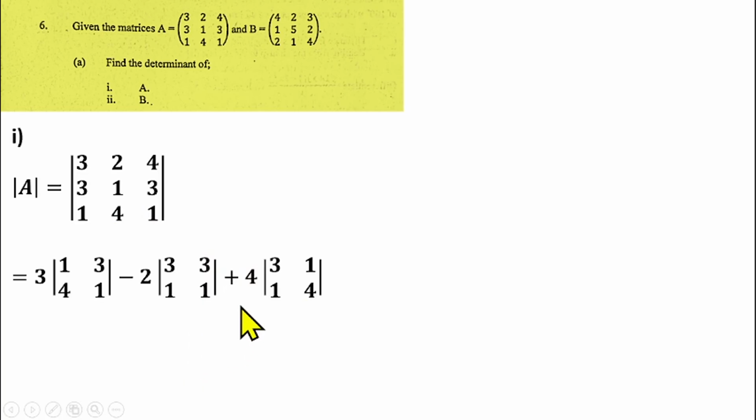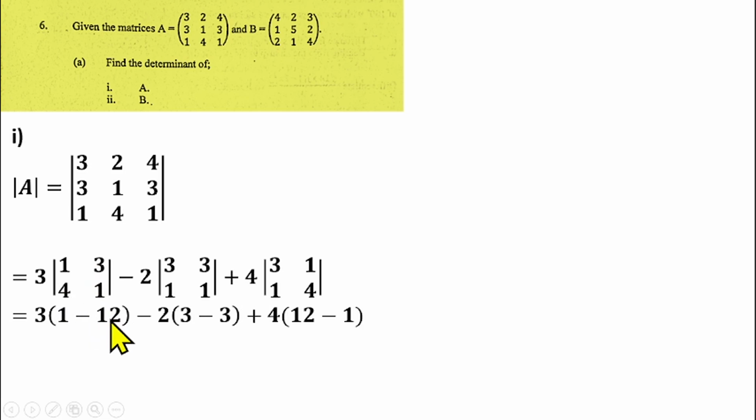Then what can we do? We are now having the determinant of a 2 by 2 matrix here to solve. So you have a 3 into bracket. To solve the determinant of a 2 by 2 matrix, you cross multiply the diagonals. This diagonal will multiply this diagonal, so you cross multiply and you subtract. So you have 1 times 1 minus 4 times 3. So we have 3 into 1 minus 12.